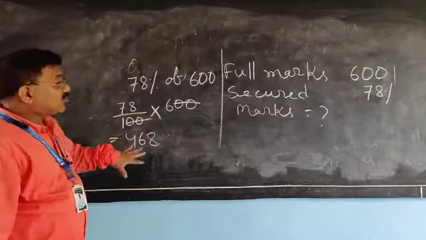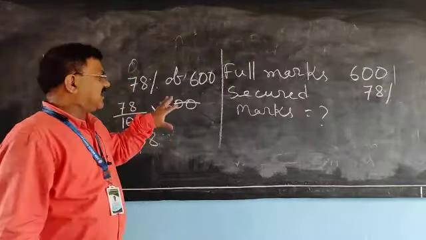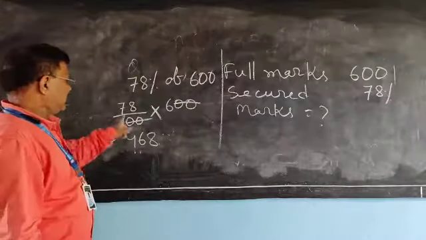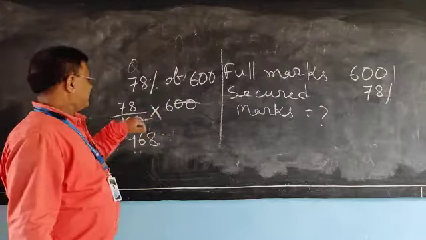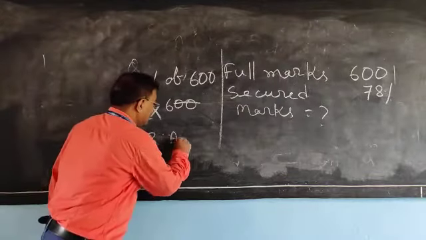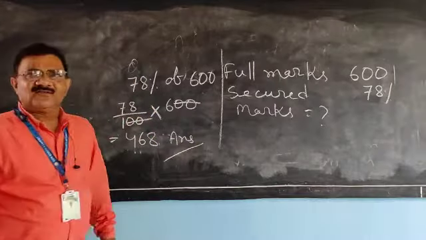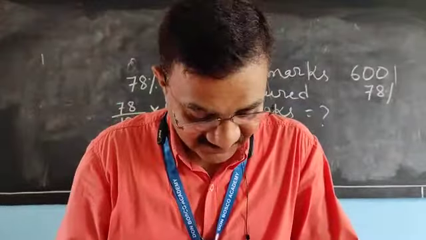So this is the 78% mark of 600. This is the answer. So how easy the sum is.